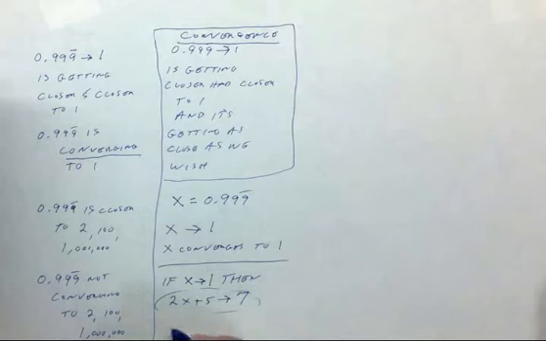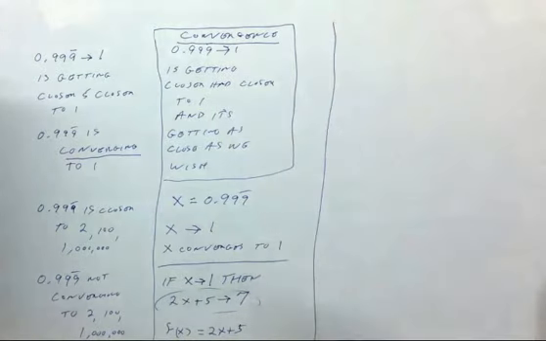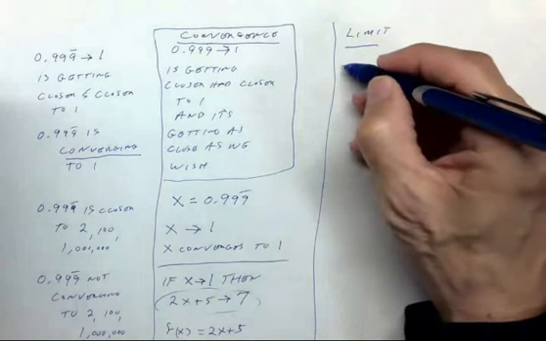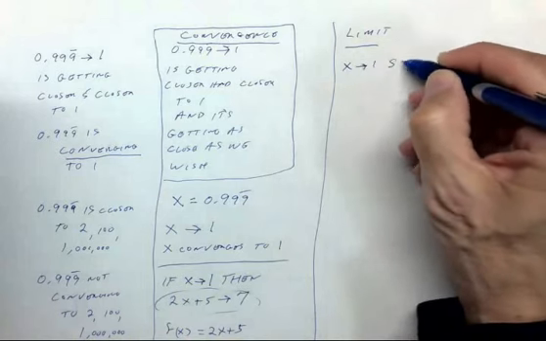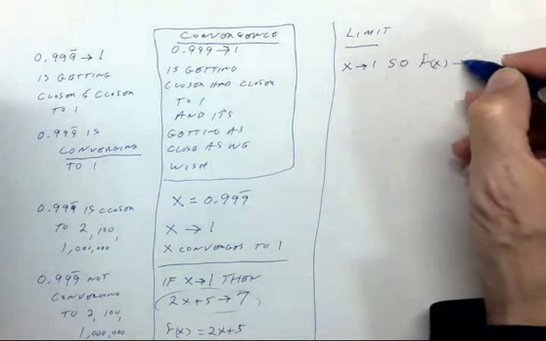Now, if you've seen functions, you could see this. That's a function. And one way to write the limit would be: x converges to 1, so f of x converges to 7.